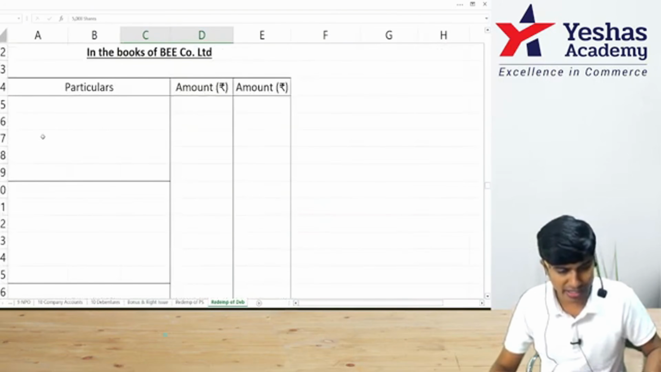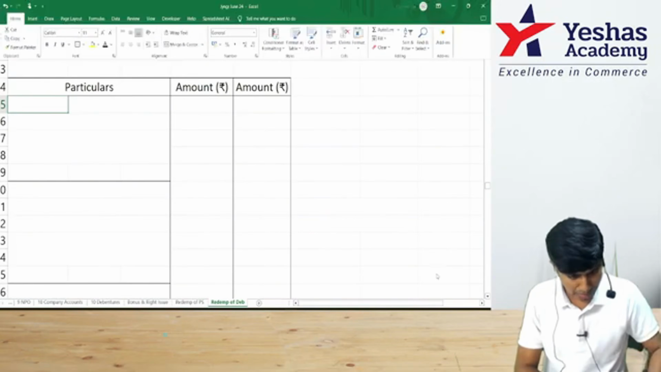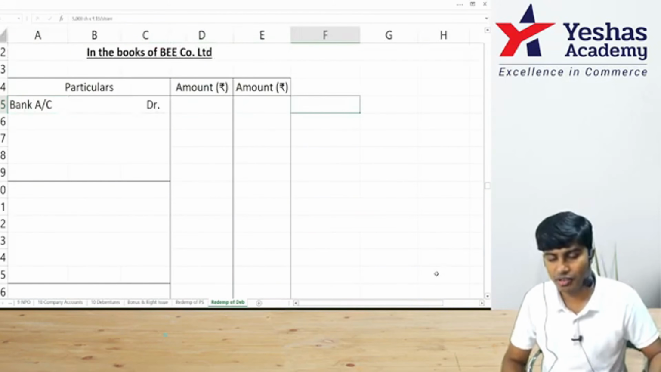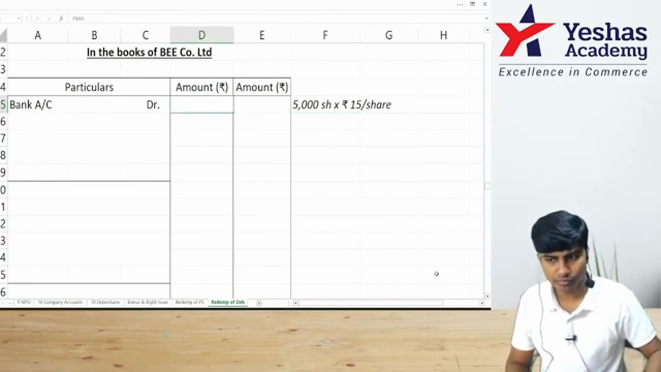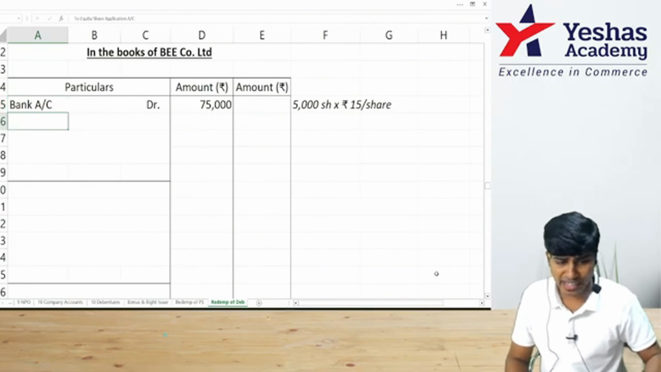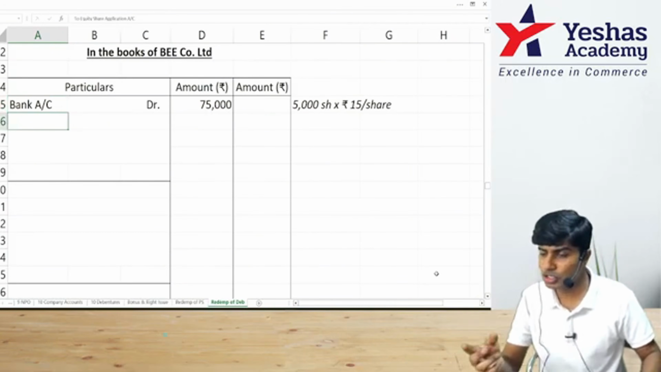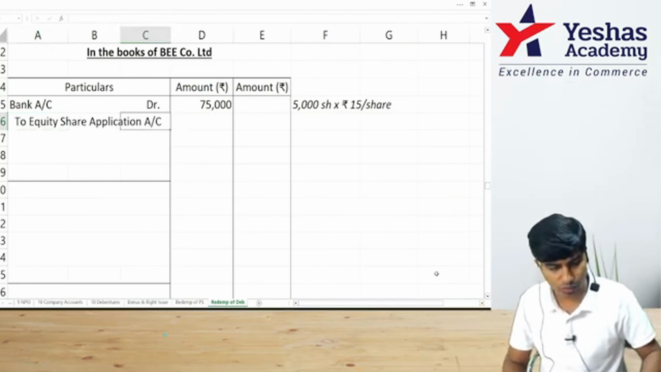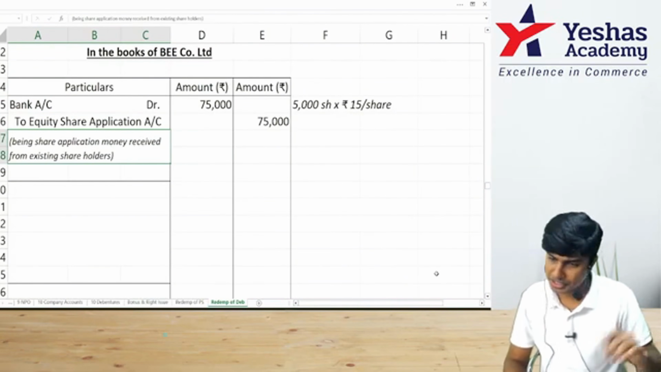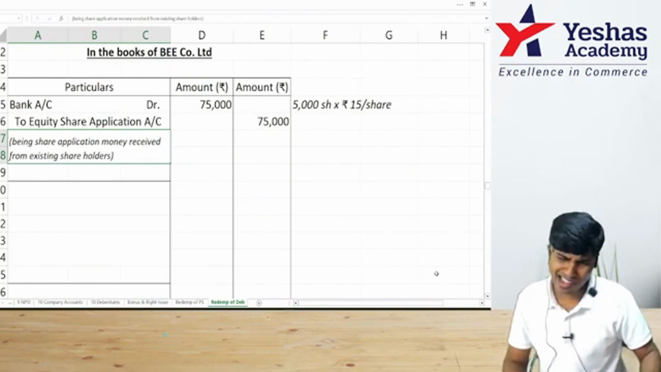Come on, let's write the entry. Journal entry will be bank account debit. How much did you receive? 5,000 share applications into 15 per share. How much is that? 75,000. We can write straight away to share capital, but I will choose to write it through application. I'll write equity share application account, same 75,000 applications received.